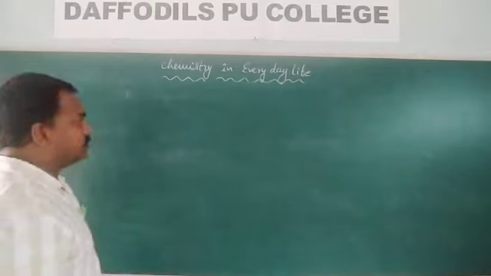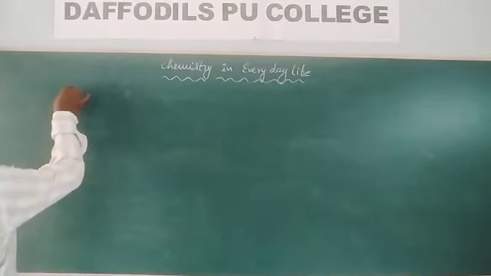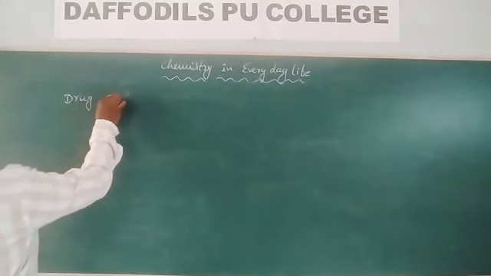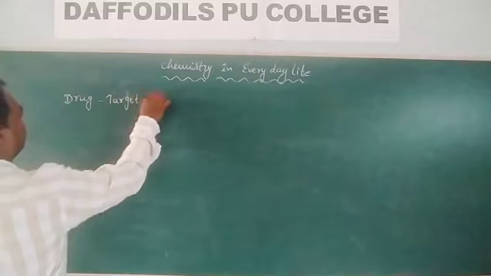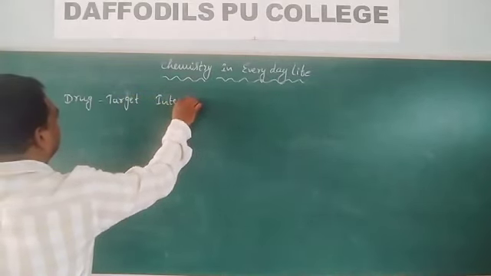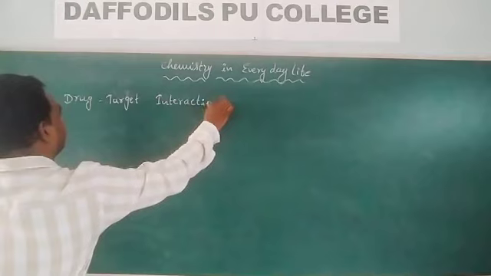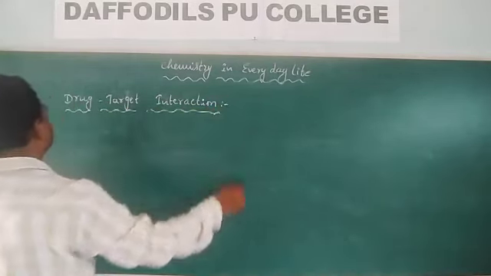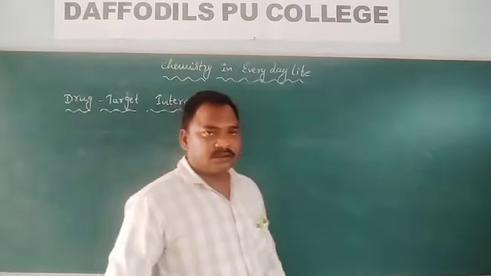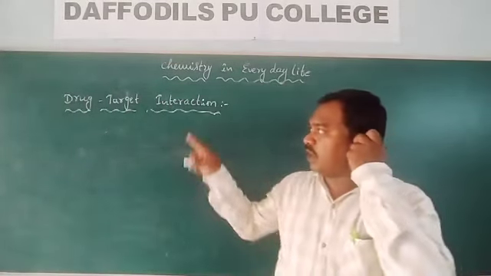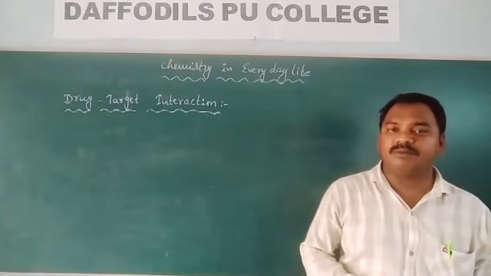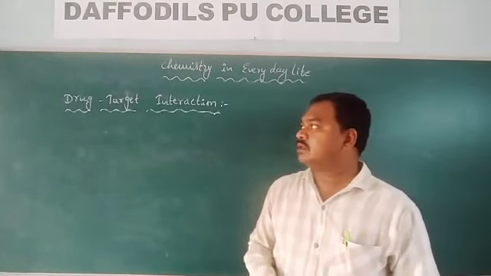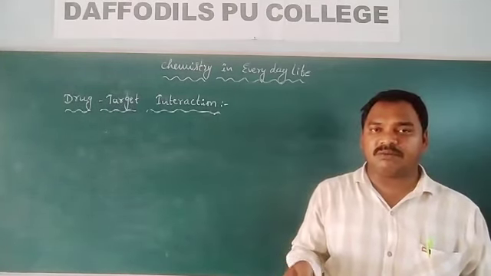Next topic is drug target interaction. So drug is medicine. For the medicine, the targets are different types of biomolecules.